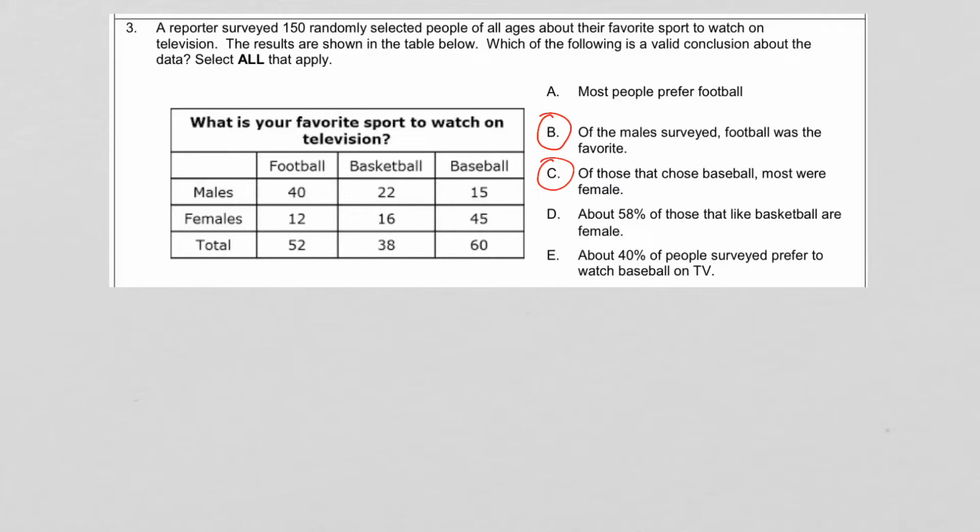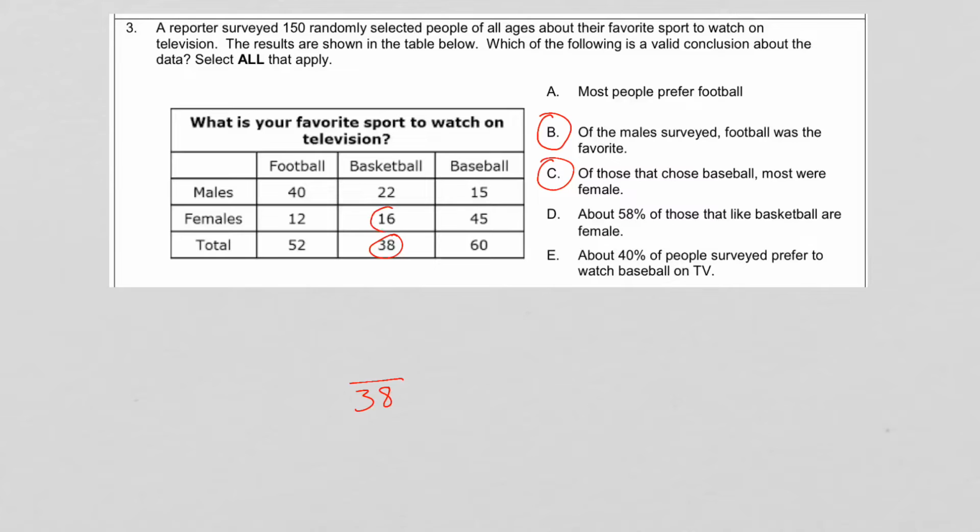Now the key, again, when it says of those who liked basketball, that lets us know that we're talking about the number that's going to be on the bottom of the fraction, or in the denominator of the fraction, of those particular people. So those that liked basketball, the total is 38. So that's going to be our denominator. And it says about 58% of those are female.